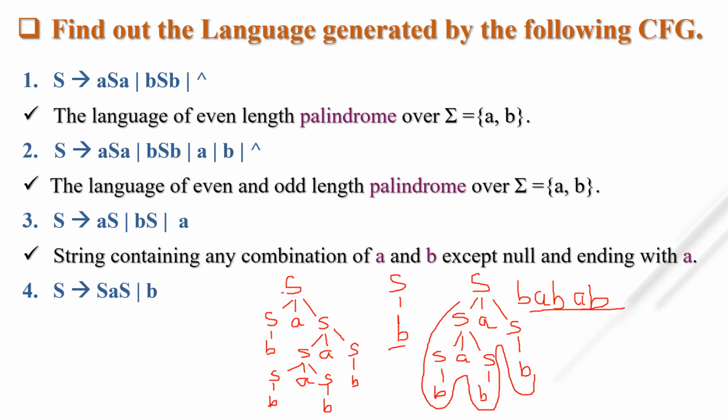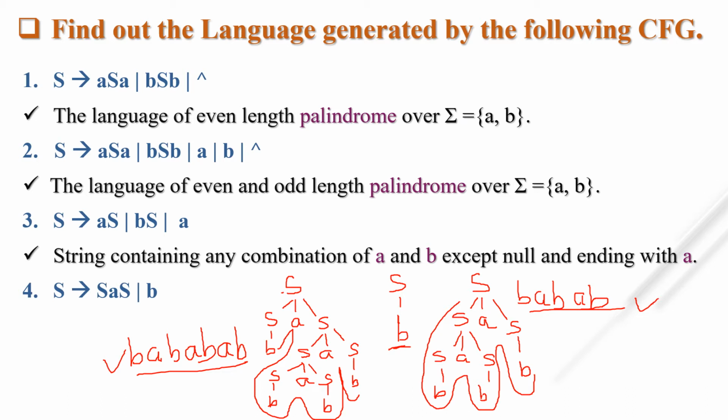Which string is generated? B, A, B, A, B, A, B. From here I'm getting only B, and from here I'm getting A, B, A, B.